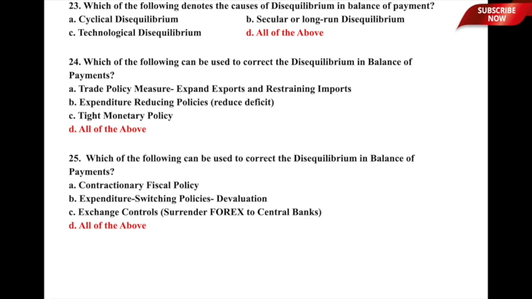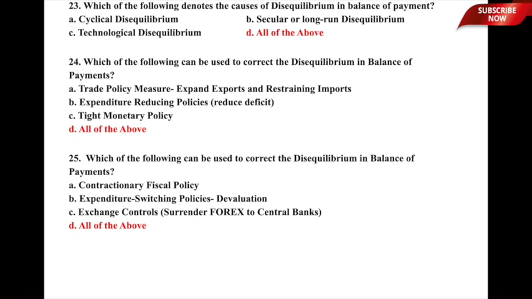So here the methods used to correct disequilibrium in balance of payment include all of the above. That means contractionary fiscal policy, expenditure switching policies like devaluation, and exchange controls. So in question number 24 and 25, we have seen 6 important ways to correct disequilibrium in balance of payment, and they are trade policy measures, in a sense that you expand exports and restrain imports.